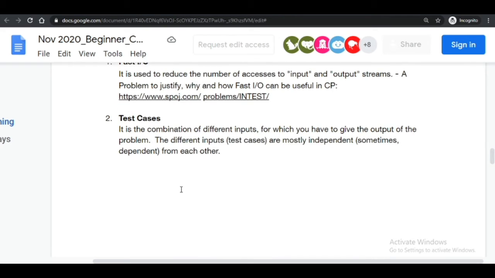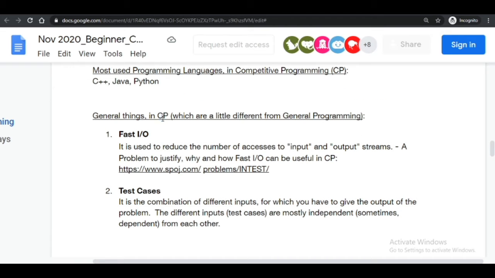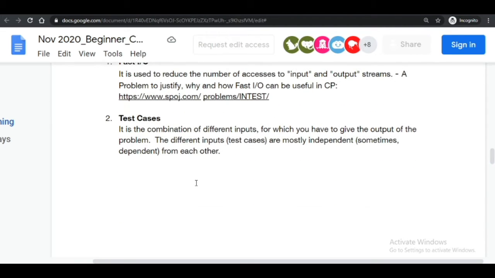Now coming to test cases, a very important thing. This is a combination of different inputs. This is how competitions in competitive programming judge us. See, there is a simple program which computes the sum of two numbers, and you have taken 1 and 2, and your output is 3.